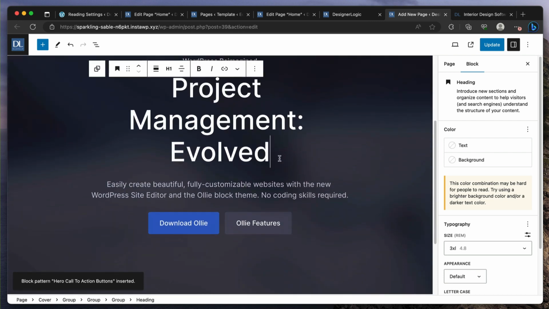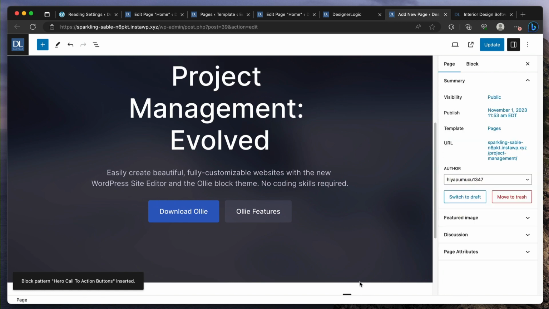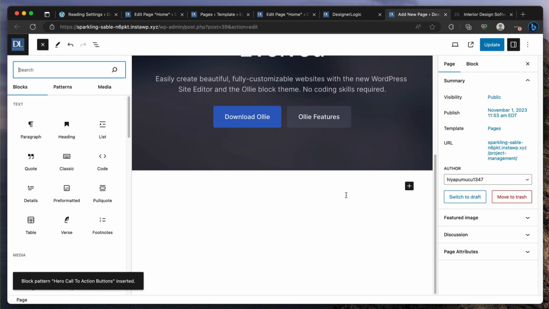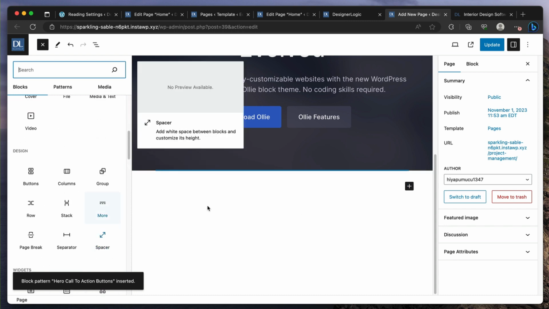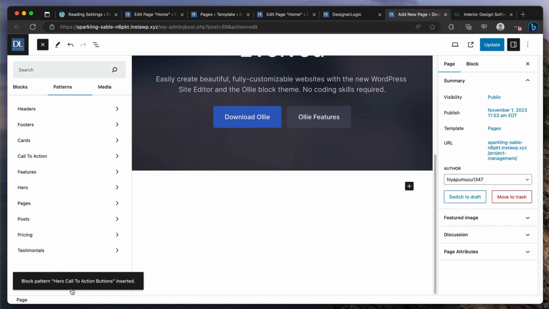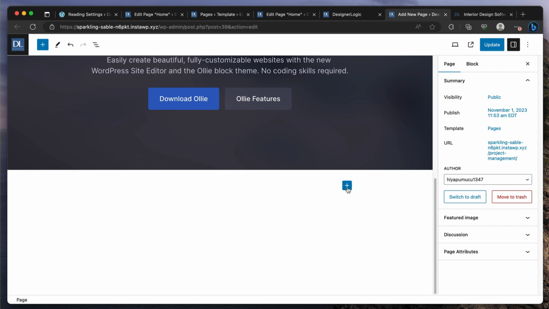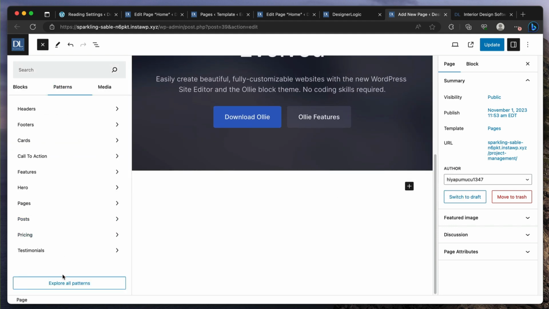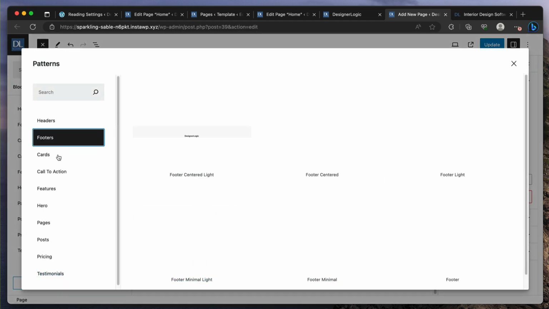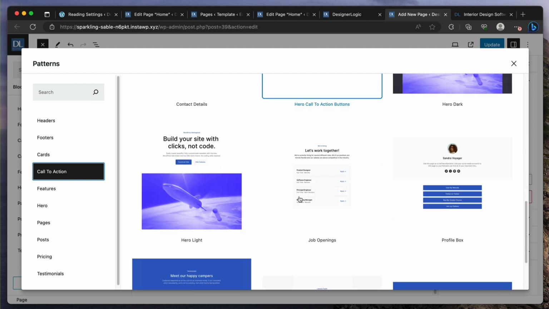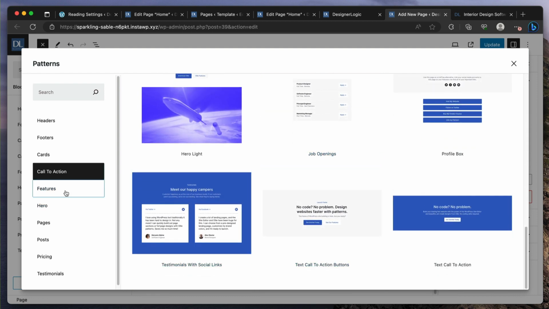And then below it, you could do a very nice, I don't know if they have it in Ollie, but I've seen it used a lot, a pattern where you show sections like back and forth images. Let me see.